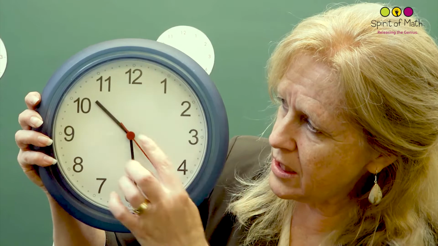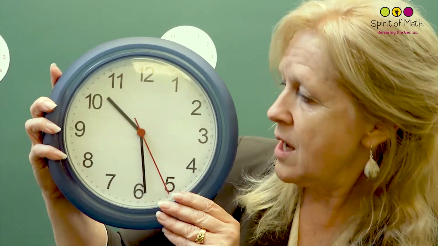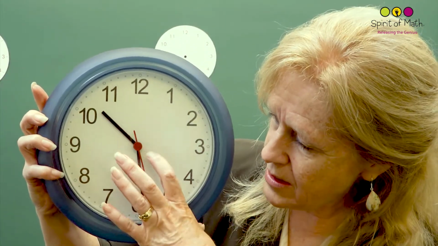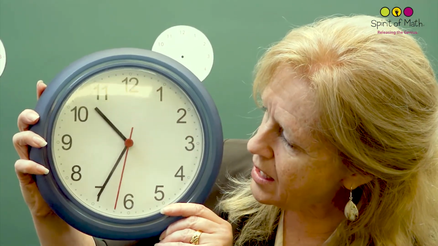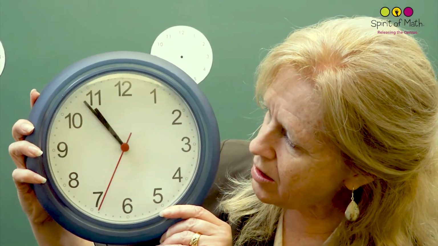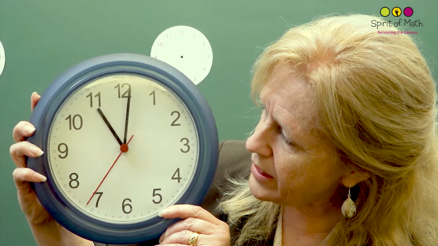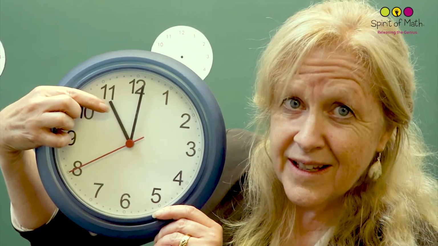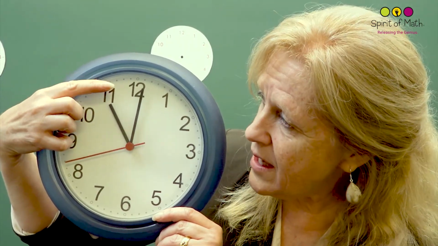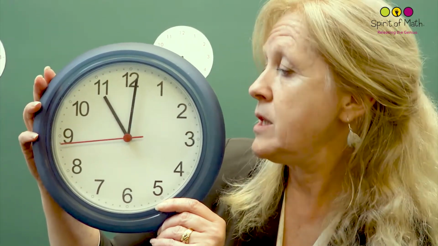Now keep watching this hour hand as this goes. That's halfway around. This hand went halfway around. So let's keep going. And now it's gone all the way around. And look at that. The hour hand, the smaller hand here, is pointing at the 11, and this one is all the way around.